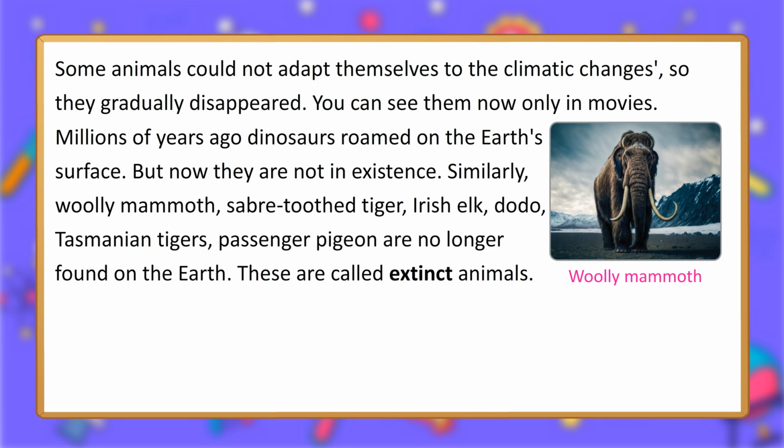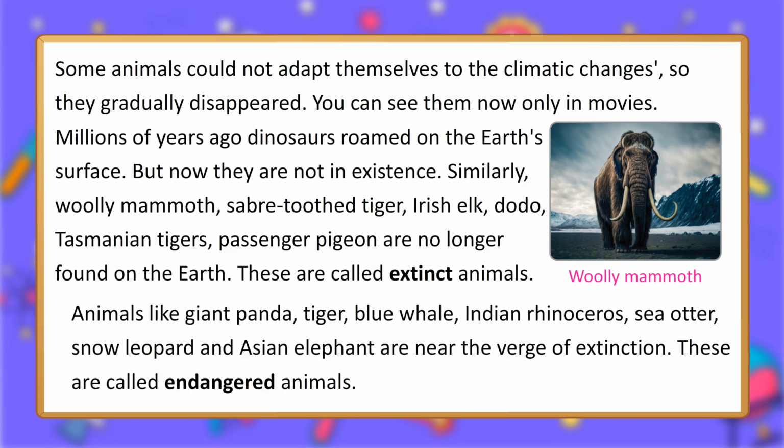You can see them now only in movies. Millions of years ago dinosaurs roamed on the Earth's surface, but now they are not in existence. Similarly, woolly mammoth, saber-toothed tiger, Irish elk, dodo, Tasmanian tigers and passenger pigeon are no longer found on the Earth. These are called extinct animals.